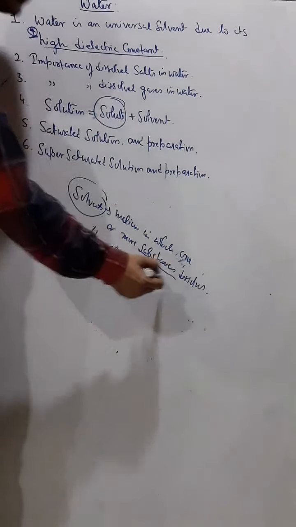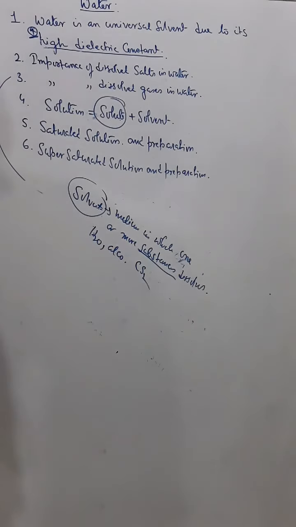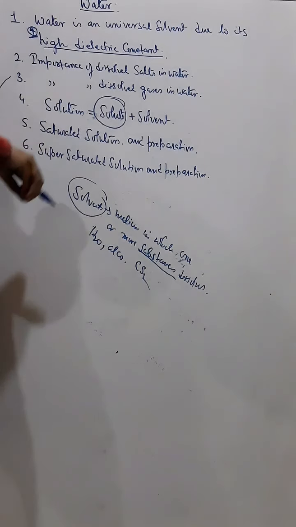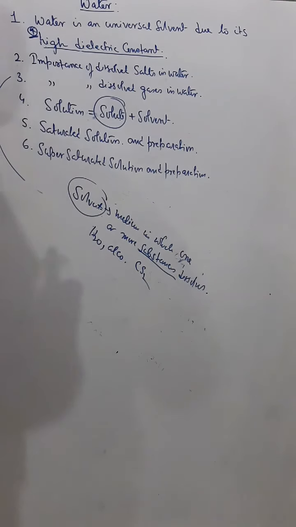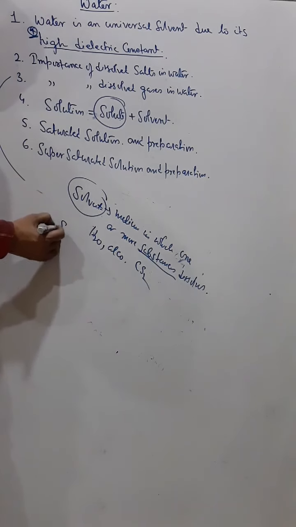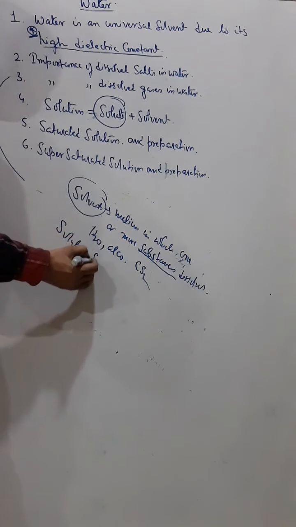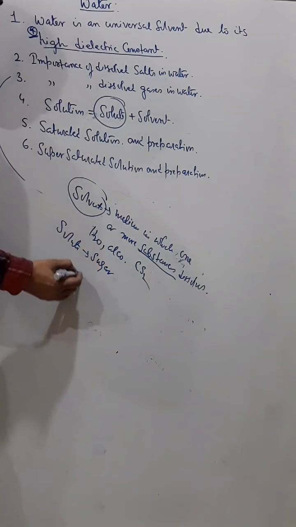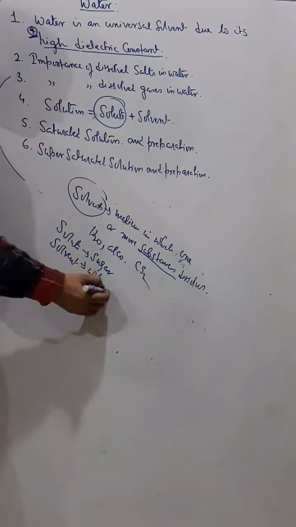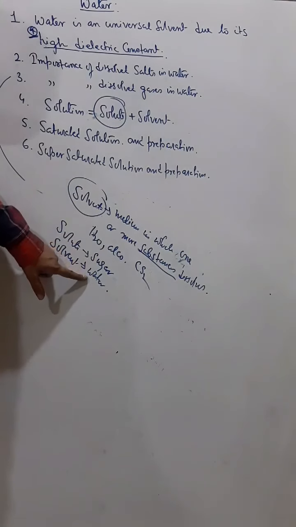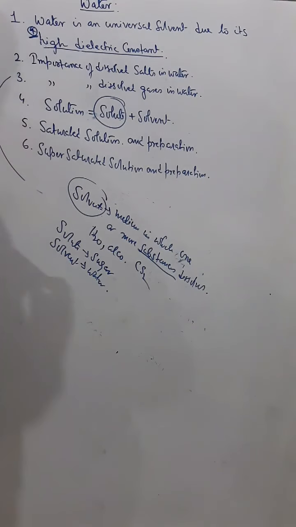So this substance is called solute. Understand? The particle which gets dissolved in the solution is called solute. So finally we can say solute plus solvent gives you solution. Like sugar is a solute, and the solvent for sugar is water. When sugar dissolves in water, we get sugar solution. So solution is solute plus solvent. Okay.